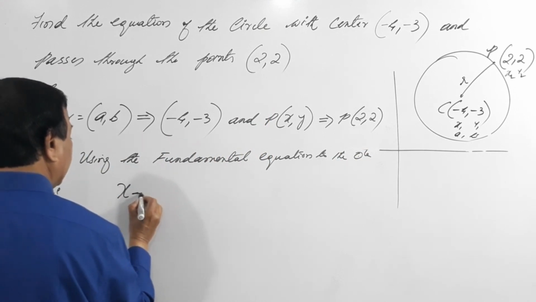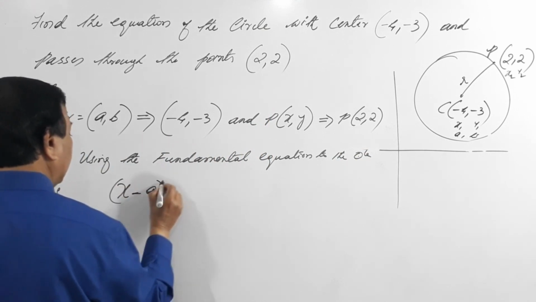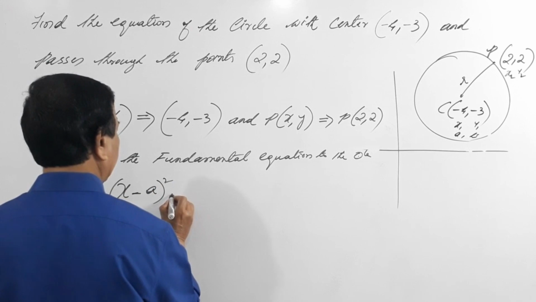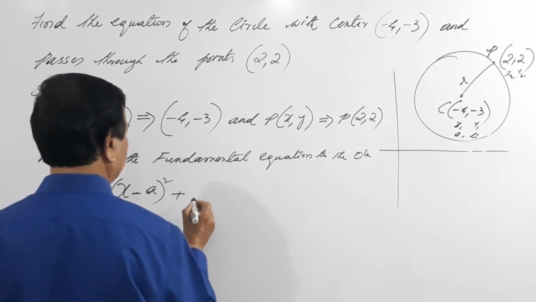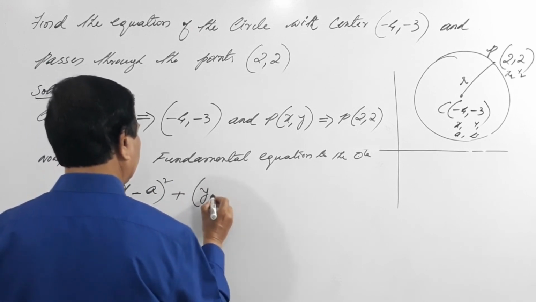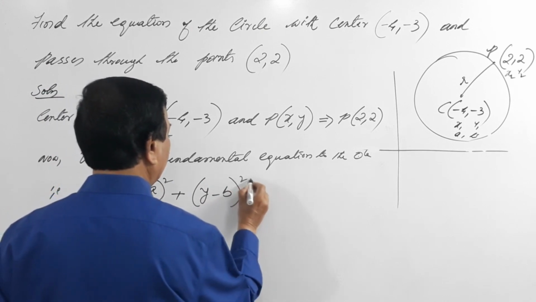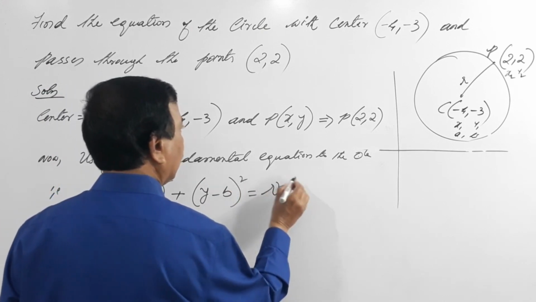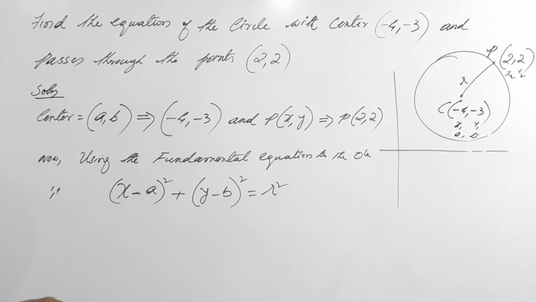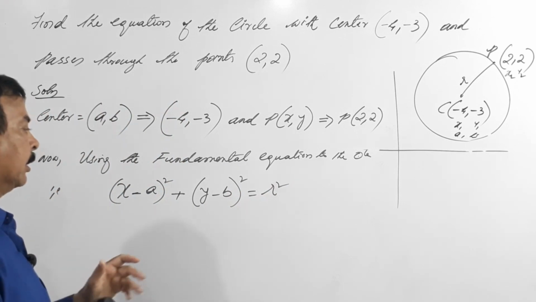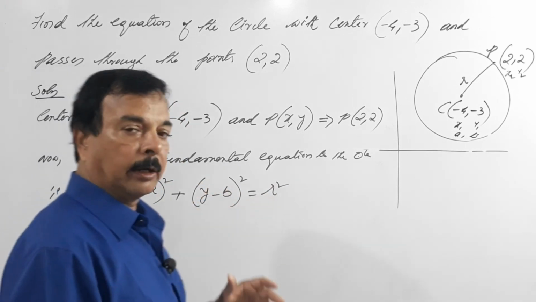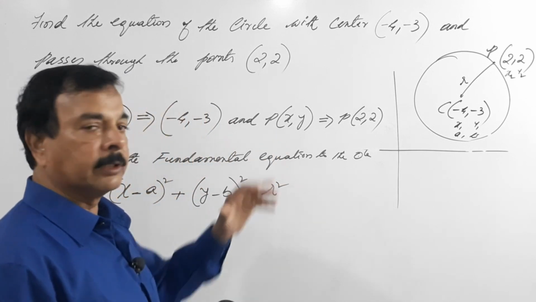x minus a the whole square plus y minus b the whole square equals r square. So dear students, this is the thing, but we don't know r, the radius of the circle.